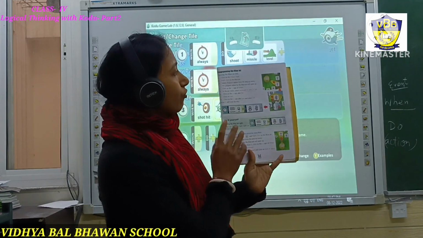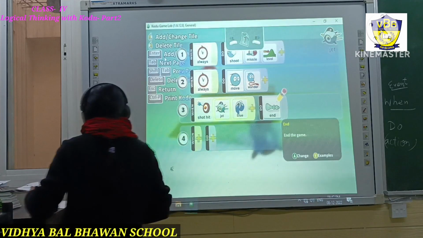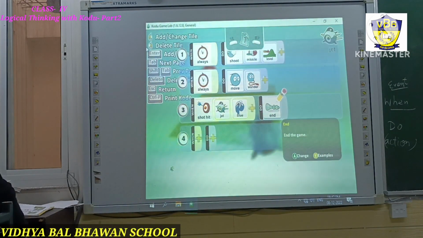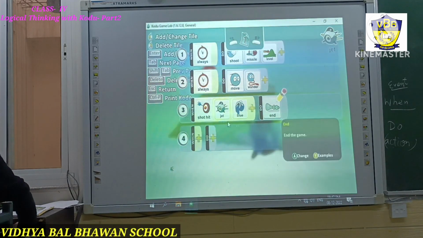Now we will make code for the blue jet also. I will show you here, and then how it will make the game. Okay, now it is saved. Now press the escape key. Which key? Press the escape key to return. It is also written here.